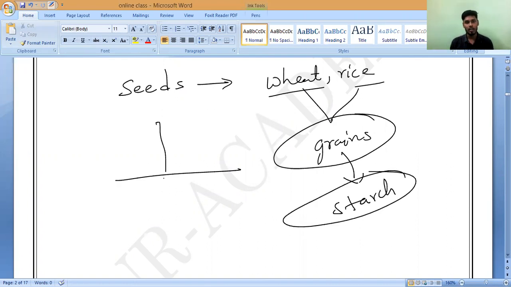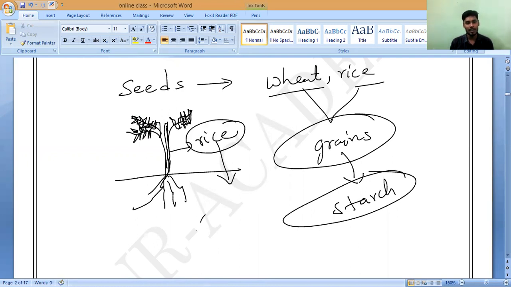So let me try to draw the rice plant. As we know, a rice plant will be like this. You are getting seeds from the rice plant, not stem. When you eat rice, what we are eating is the seeds only. That is why it is called carbohydrate. If you are eating more rice, you are getting more sugar. Have you remembered? Sugar patients.